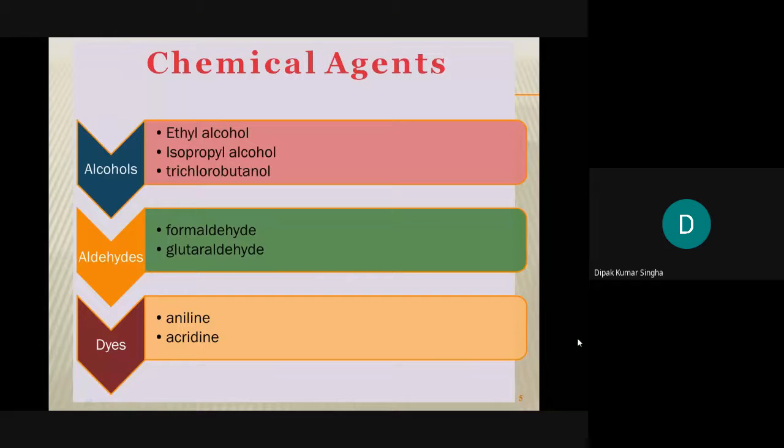Another is isopropyl alcohol, used in many sanitizers, and trichlorobutanol. These are the three alcohols used for chemical sterilization.